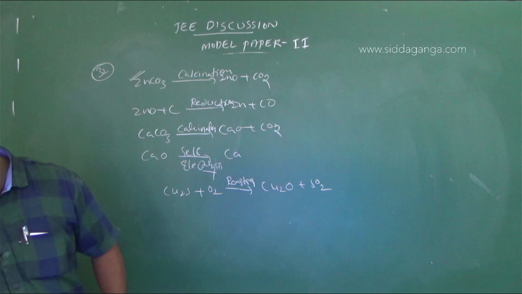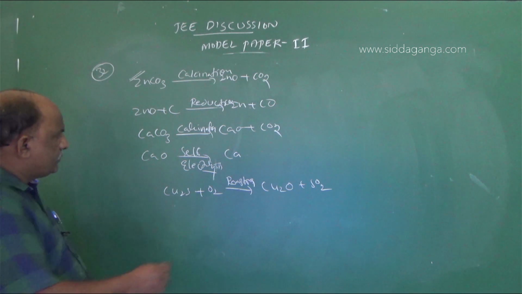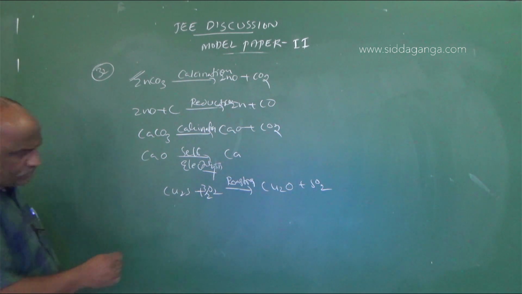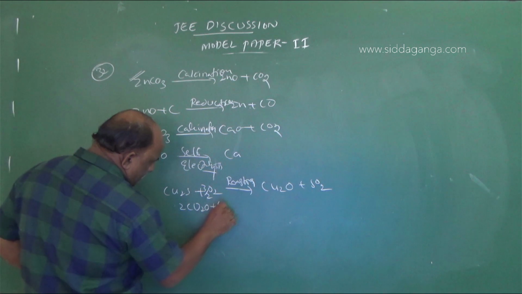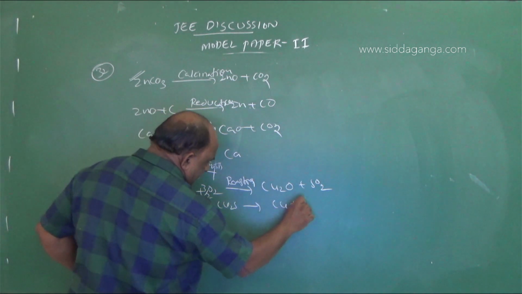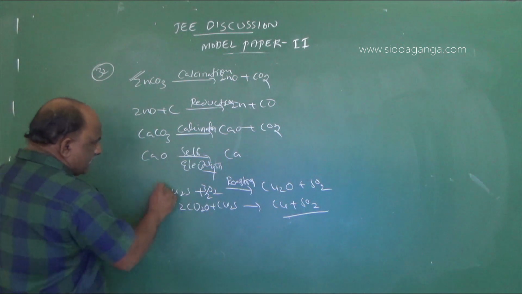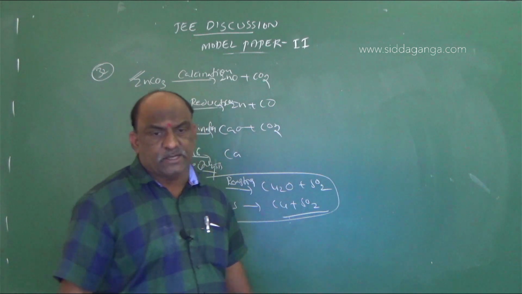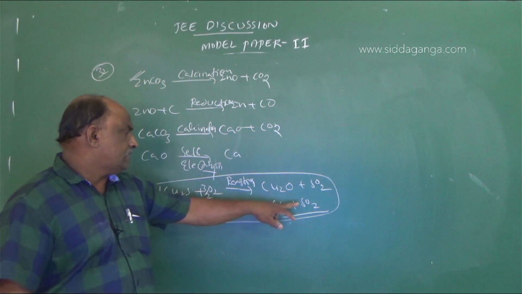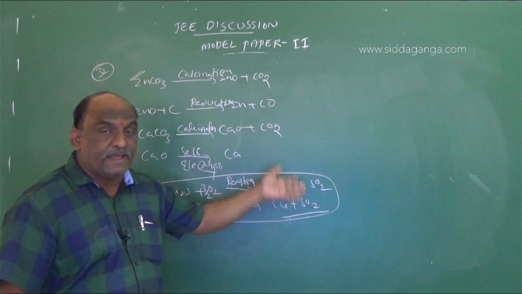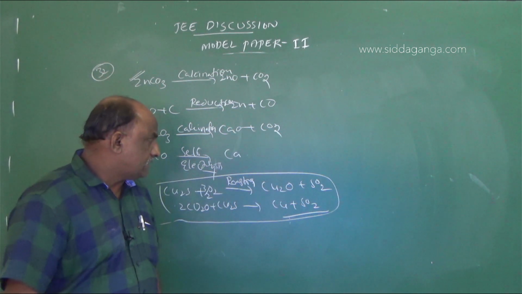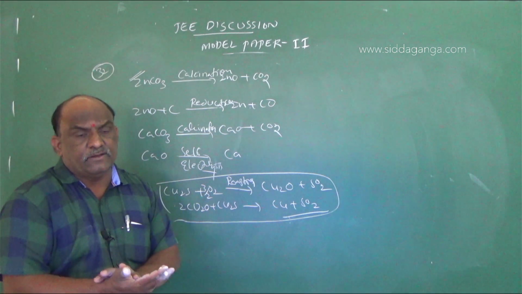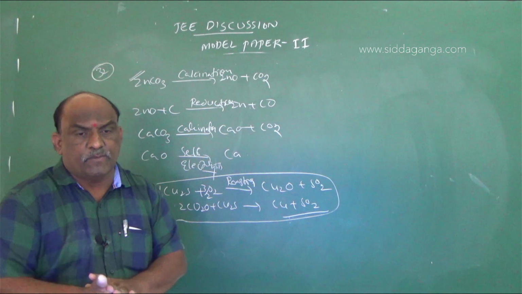So here we have 3 by 2 O2 giving Cu2O, plus SO2. Then Cu2O plus Cu2S gives rise to Cu plus SO2. These two reactions are there in the extraction of copper. This is called blister copper. It is called blister copper because it liberates sulfur dioxide vapors. So these are the steps involved for the fourth option, copper from copper sulfide.